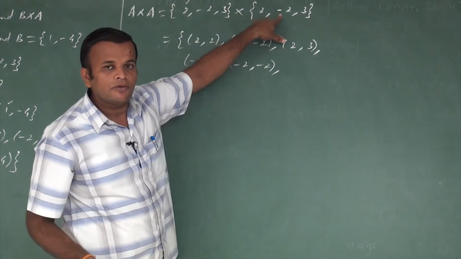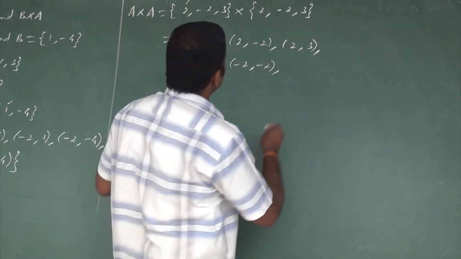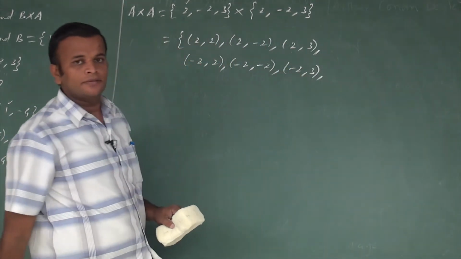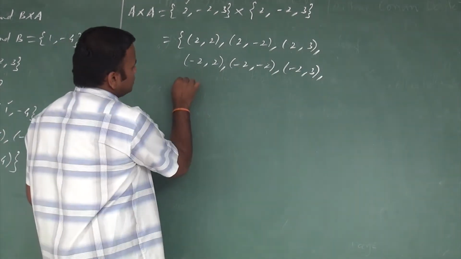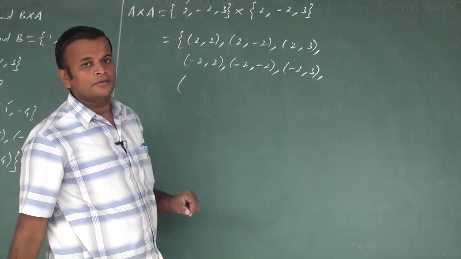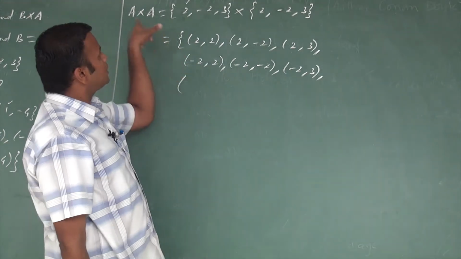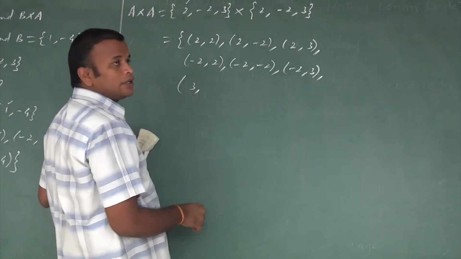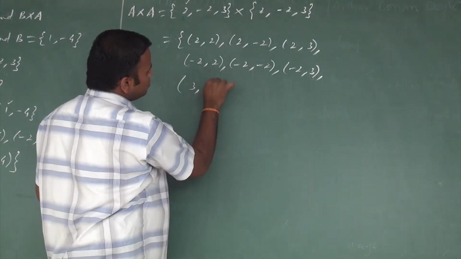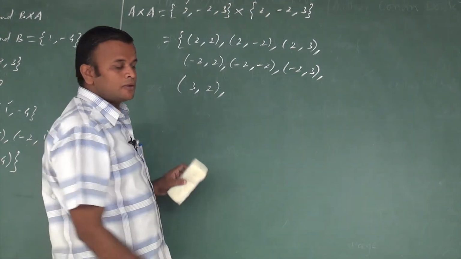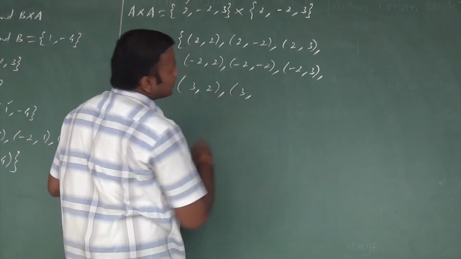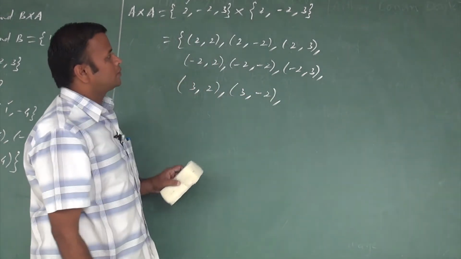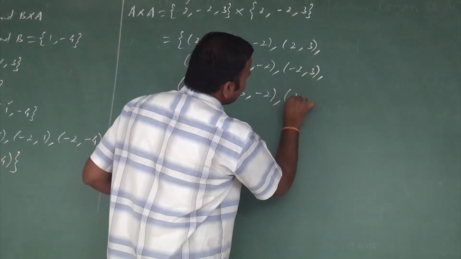The next possible ordered pair is -2, 3. Next, there is another chance. The third element in the first set is 3. So 3 goes to 2: 3, 2. Then 3, -2. Then 3, 3.